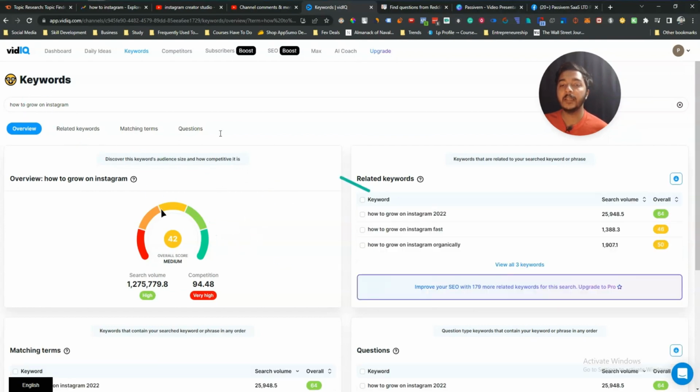If you click here, then you will get more analytics about this keyword. And if you upgrade to their paid plan, then you will get more ideas. See, there are 179 more related keyword ideas, and then you can grow your YouTube channel by using these evergreen content ideas that you will get on this vidIQ.